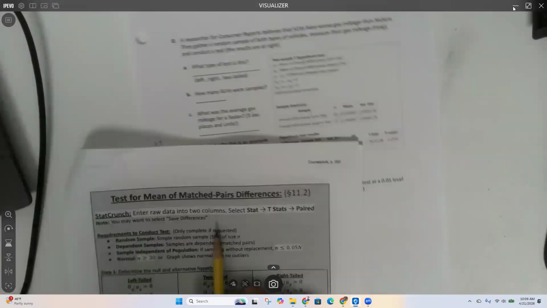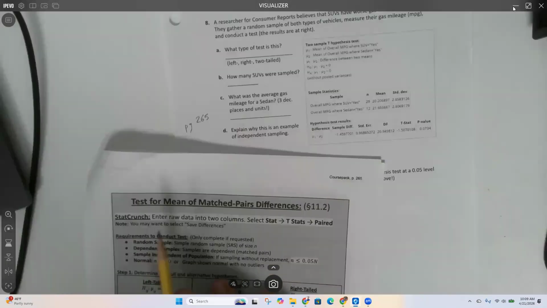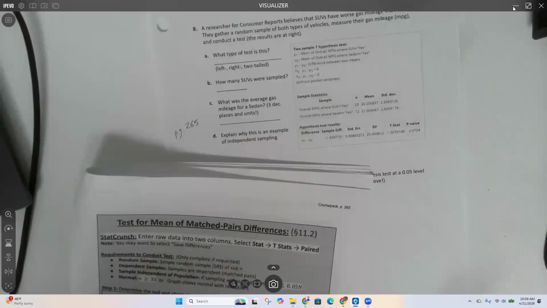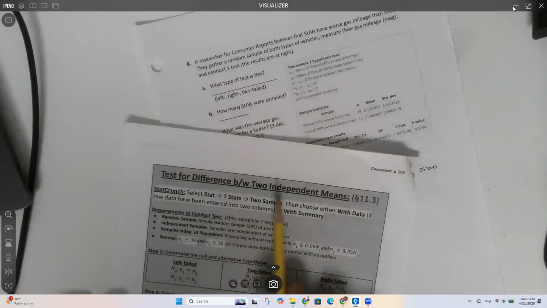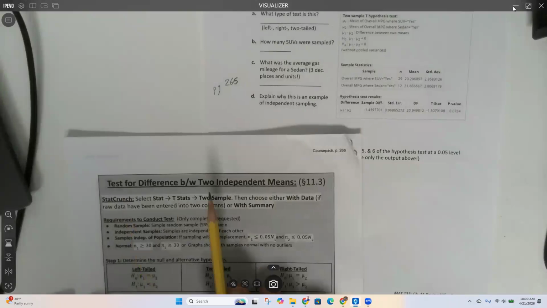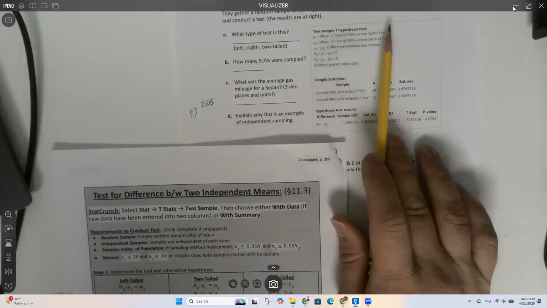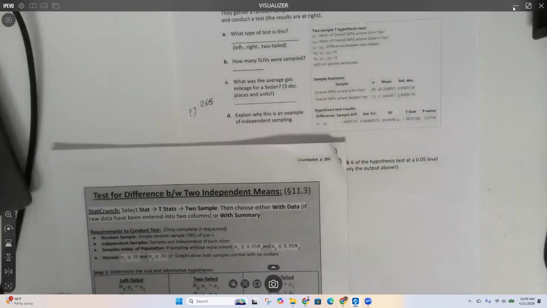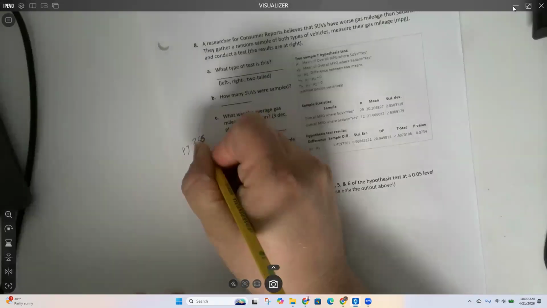So I need, yep, Rachel's got it, page 265. This is the test for means. Oh, nope. That's matched pairs. I don't want matched pairs. I want independent. Test for the difference between two independent means. Page 266. Page 266 is means, because I'm looking at average gas mileage, independent, and two of them. Okay. All right. 266. That is a 6 now. All right.